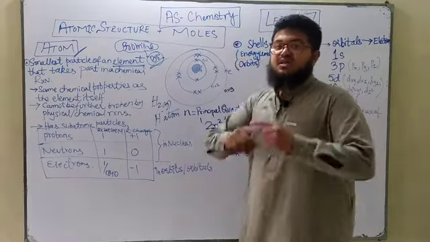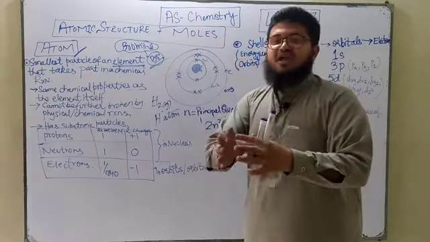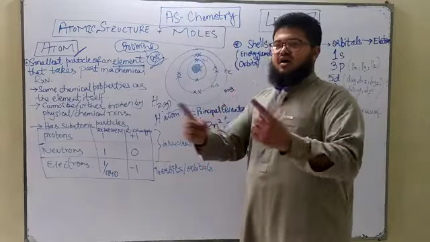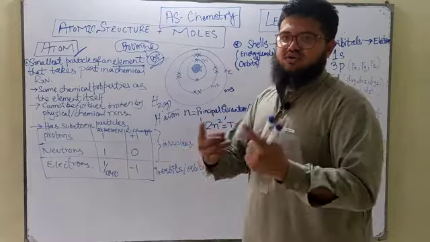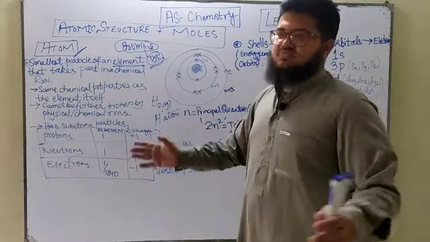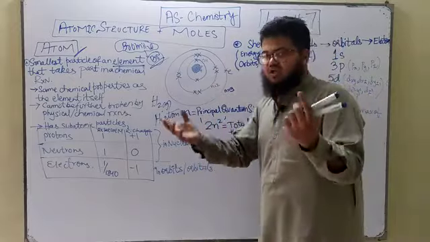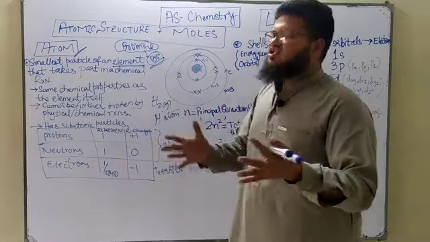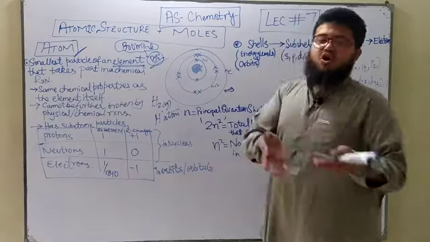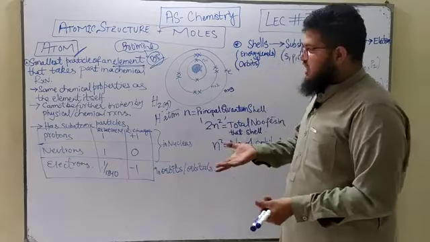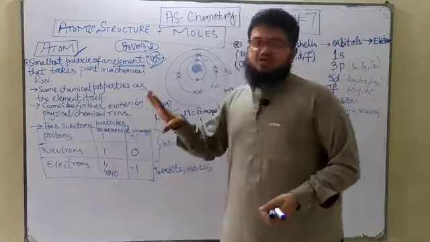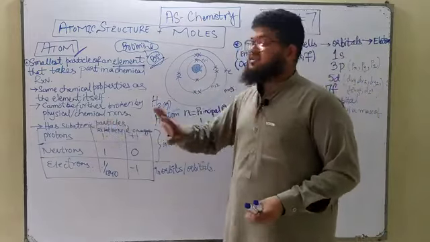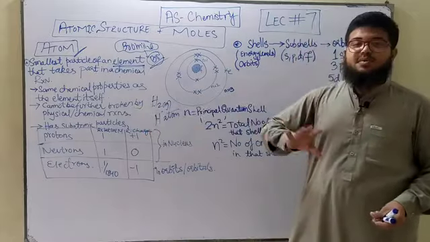For example, the accelerators that we use in very advanced physics, the high velocity accelerators, collide the atoms at very high velocities, and then you get the atoms splitting into their subatomic particles. But again, that's not possible in a school laboratory or under lab conditions, right? So in our syllabus, we are going to assume that they cannot be further broken down by simple chemical or physical processes.